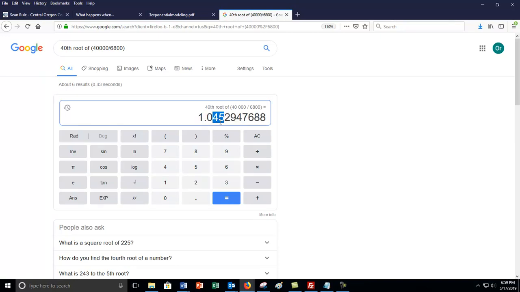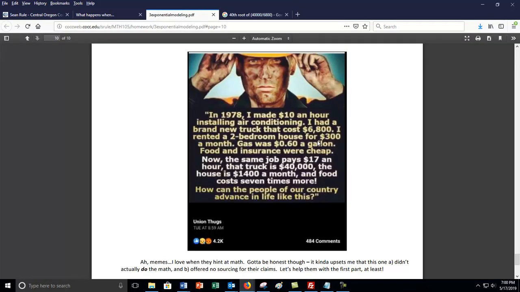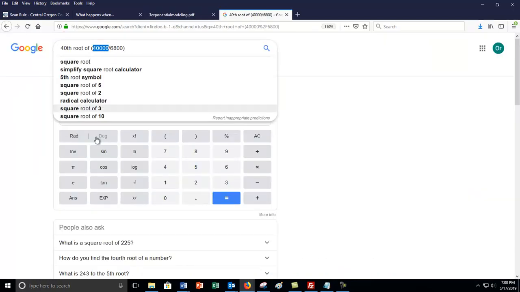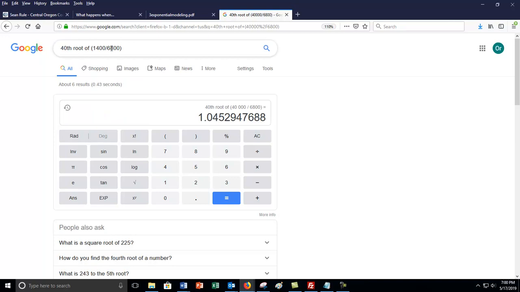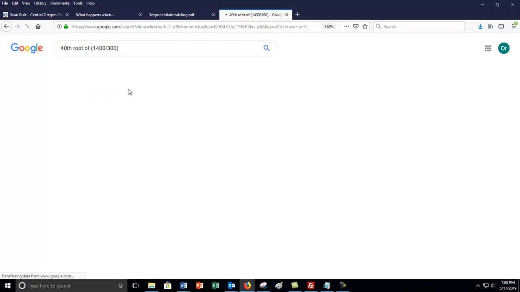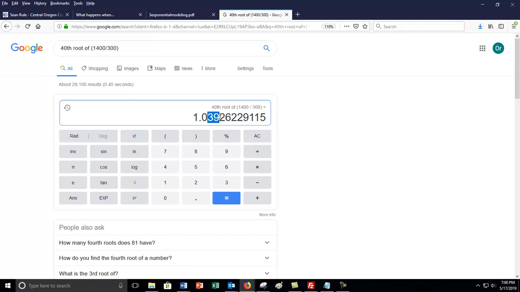So in other words, looking at it right now, before we go any further, assuming these numbers are correct, which we have no source to know, the rate of pay is 1.3%, and the cost of the truck is 4.5%. That means the truck grew at 3 times the inflation of his pay. The rent was $300 a month. Now it's $1,400 a month. So we can just change the ending amount and the starting amount. Make it 300 here, and it looks like rent grew at 3.9%.